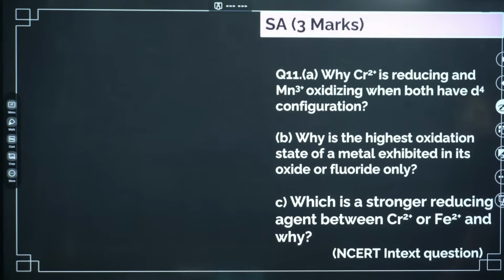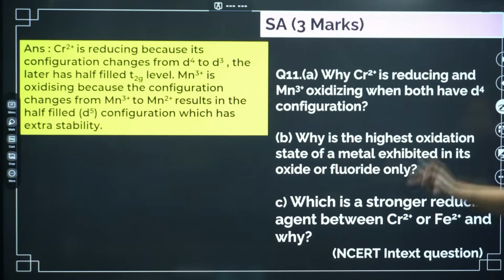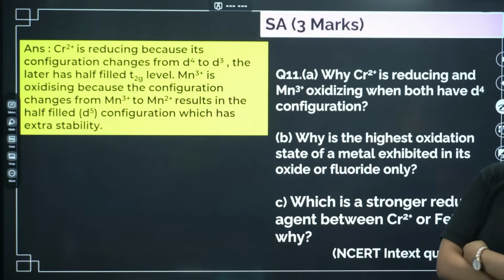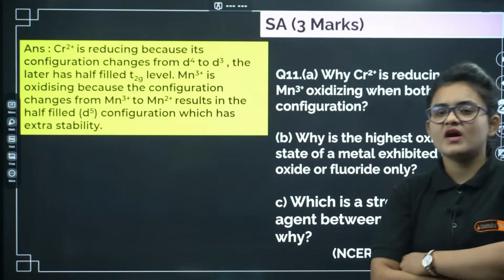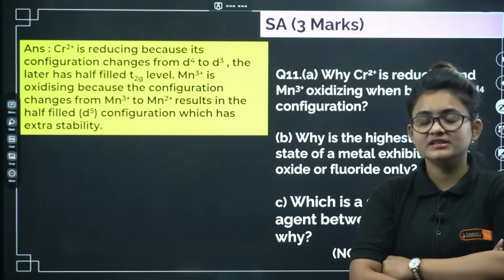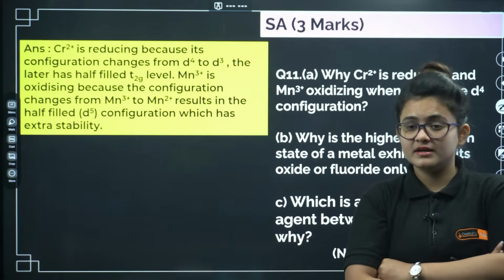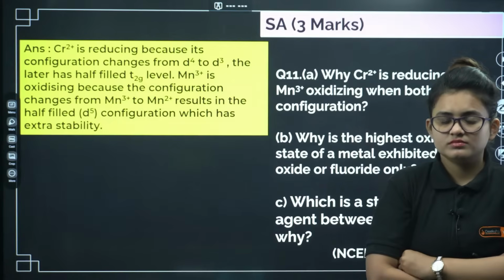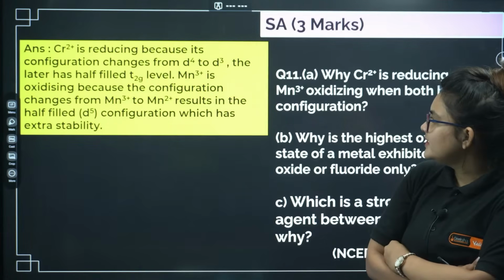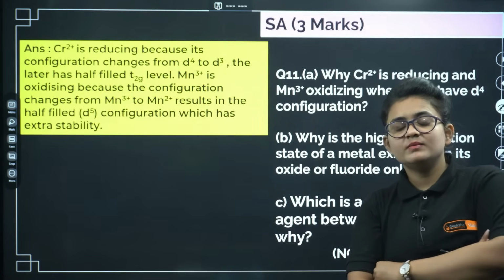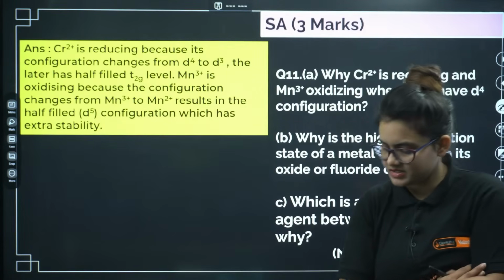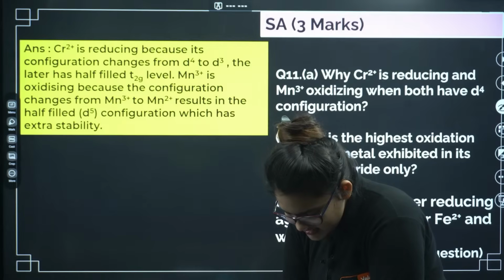Next, why is Cr2+ reducing and Mn3+ oxidizing? Just look at the electronic configuration, you will get it. Because Cr2+ is reducing, it will have half filled t2g, D4 to D3, right? D3 means half filled t2g, that will give some stability. Whereas manganese 3+, if it gets reduced, the electronic configuration changes from Mn3+ to Mn2+, meaning D5 configuration, that has some extra stability. I guess it is clear.